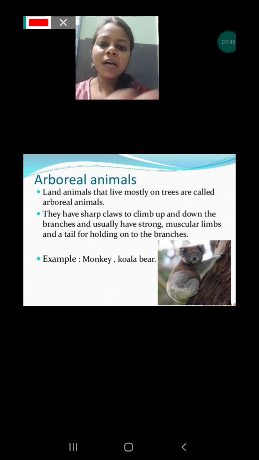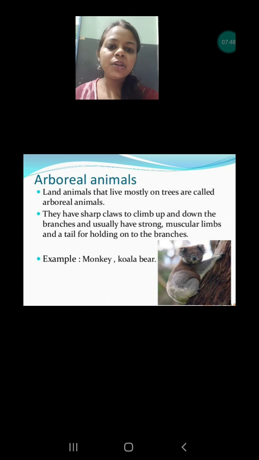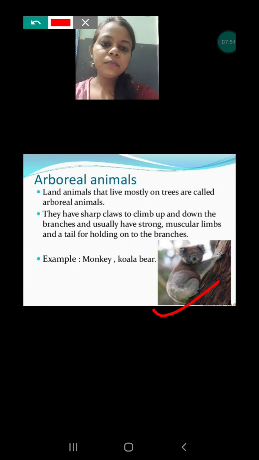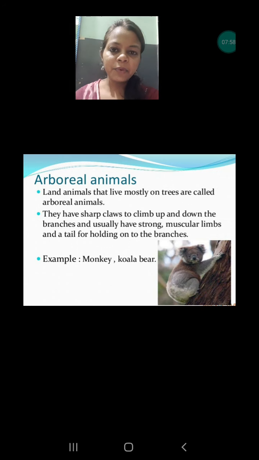Examples are monkey, koala bear. The picture you are seeing on this slide is the koala bear. This is koala bear. So in this video we have discussed two types of adaptation. First, the adaptation found in the amphibians, and second, the adaptation in the arboreal animals. I hope this video will help you to understand in a better way.